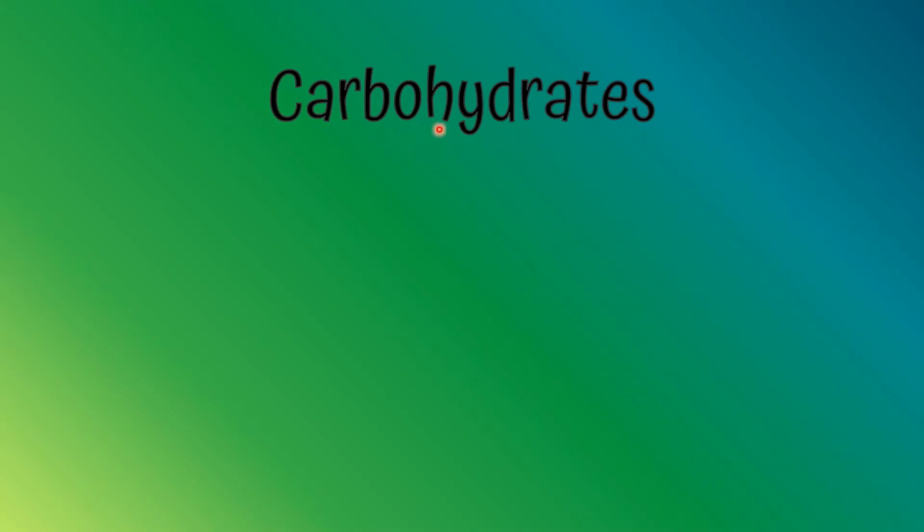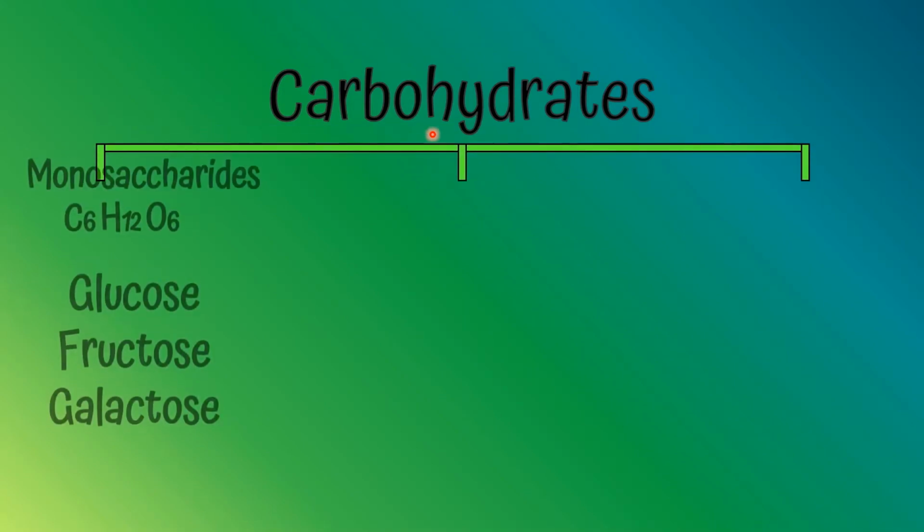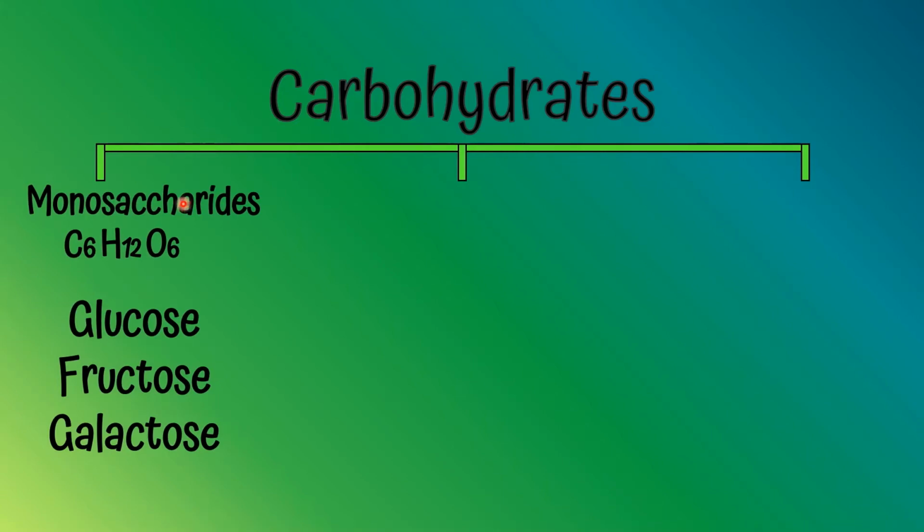Let's see classification of carbohydrates. There are 3 groups of carbohydrates. First one is monosaccharides. The chemical formula of monosaccharides is C6H12O6. There are 3 types of monosaccharides in environment. The first one is glucose, and the second one is fructose, and third one is galactose.